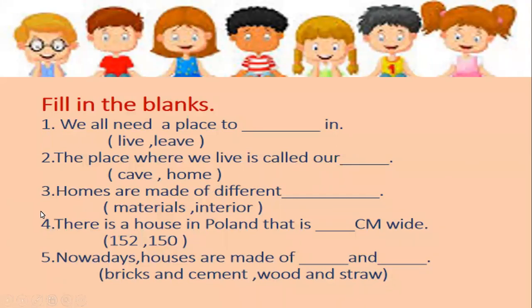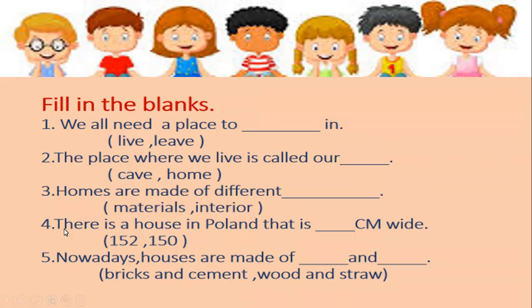Okay. Number 3, third statement is homes are made of different dash. I repeat the sentence. Homes are made of different dash. There are two answers, materials and interiors. So what is the correct answer? Yes, materials. I repeat the complete sentence. Homes are made of different materials. So third answer is materials.